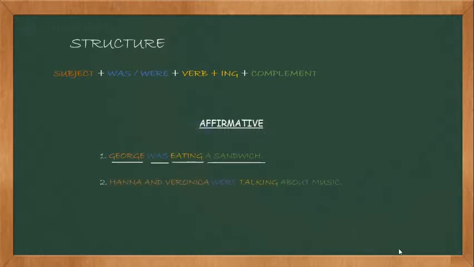In the next example, we have Hannah and Veronica were talking about music. So, Hannah and Veronica are the subject. Next, we have the verb to be were. Remember, we use were with they. Okay? Then, we have the verb talking, and finally, the complement that is about the music.